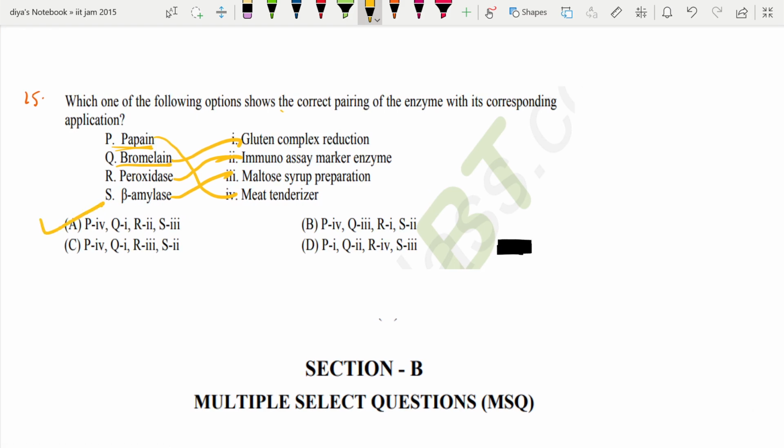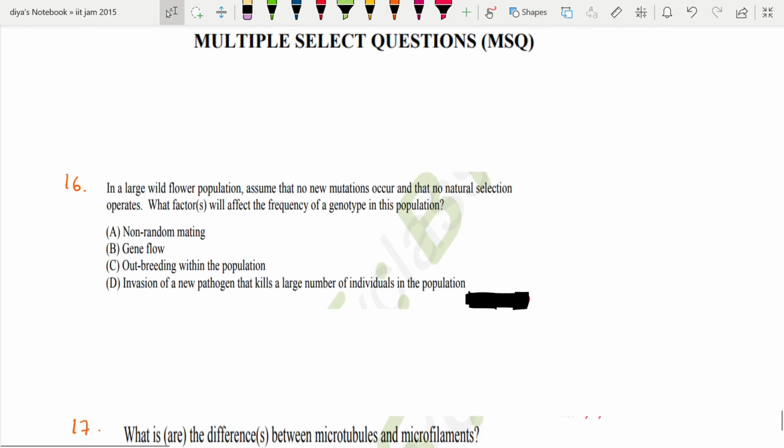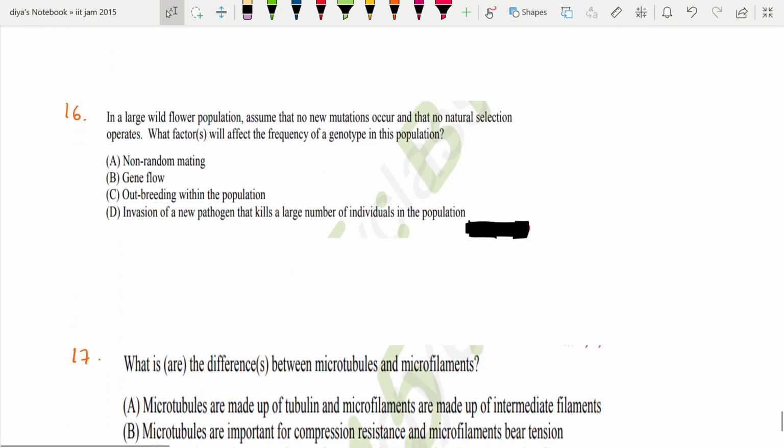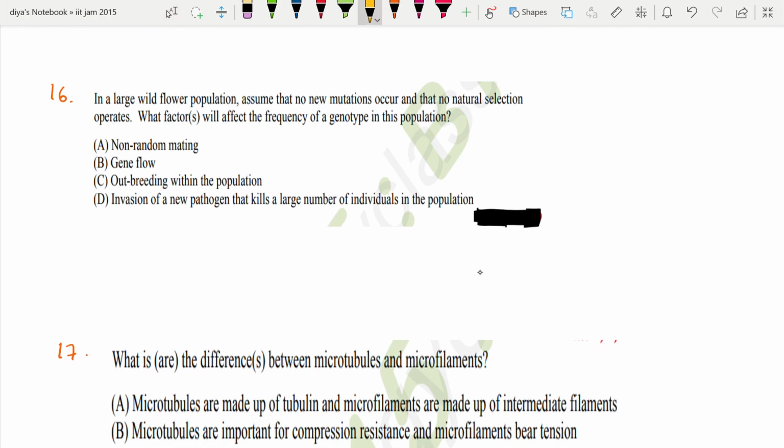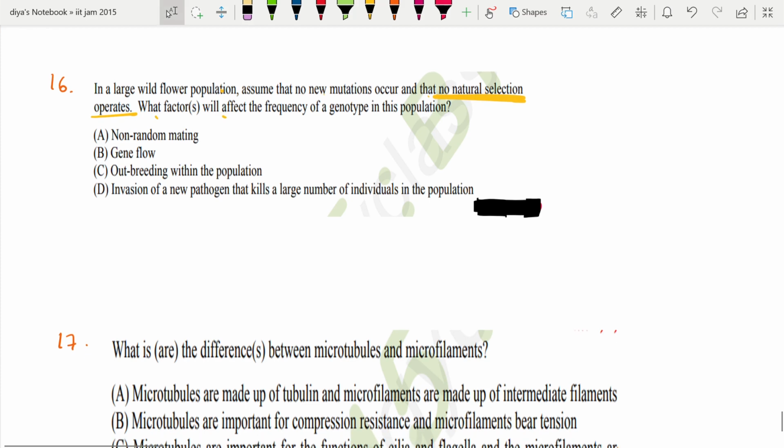Coming to the next section, that is section B. In a large wild flower population, assume that no new mutation occurs and no natural selection operates. What factors will affect the frequency of genotype in the population? Non-random mating, gene flow, outbreeding within the population, invasion of a new pathogen that kills a large number of individuals in the population.